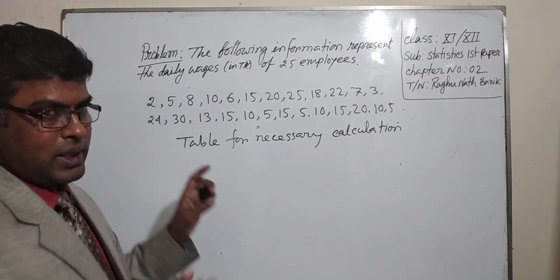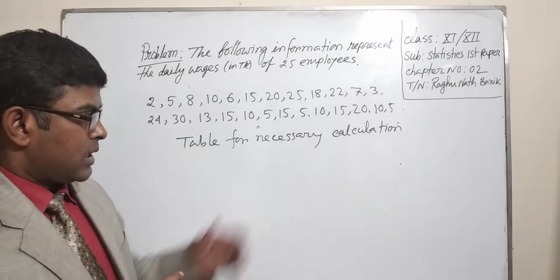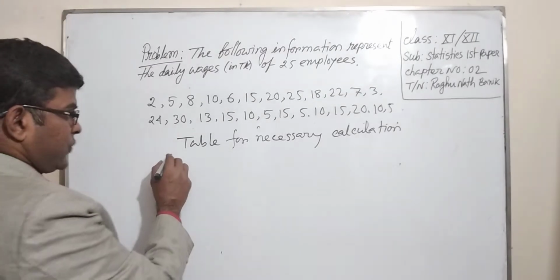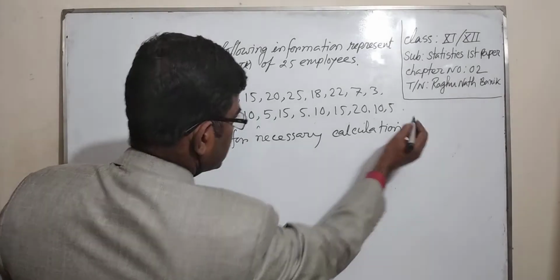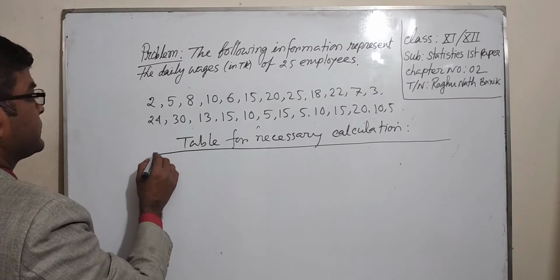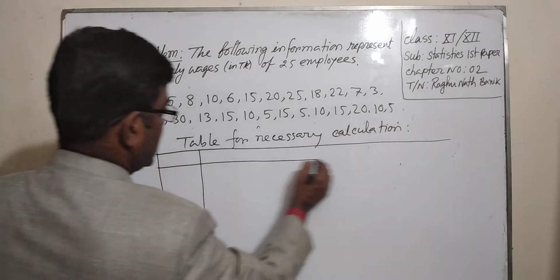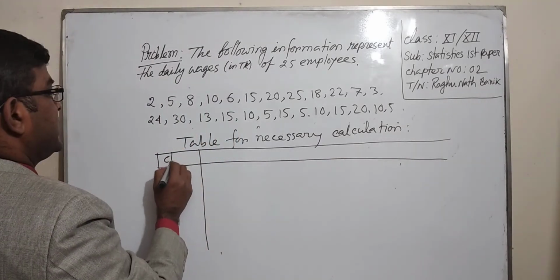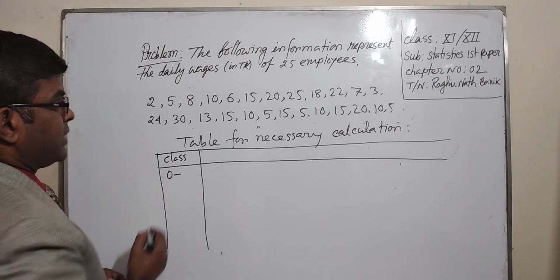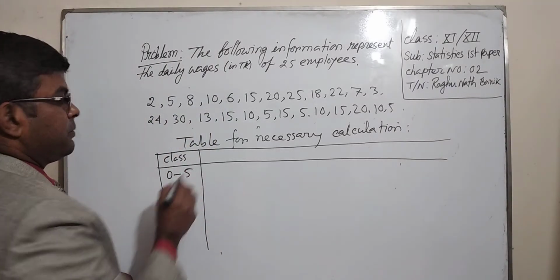At first, the classes. The starting value is 0 and the class interval is 5, so the first class is 0 to 5.